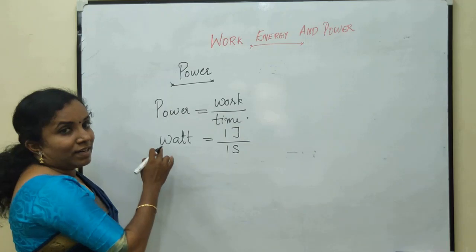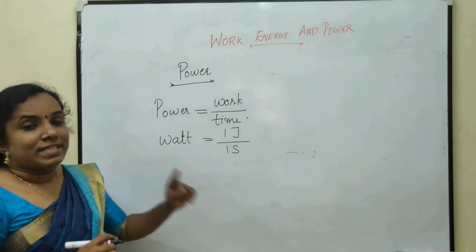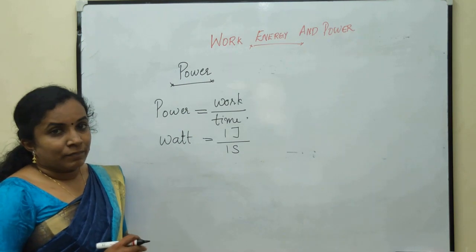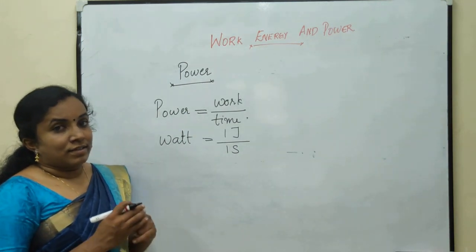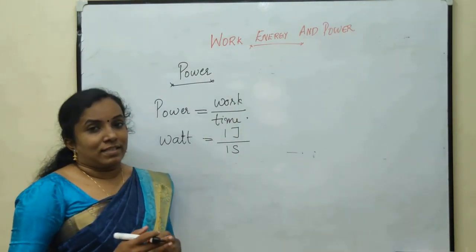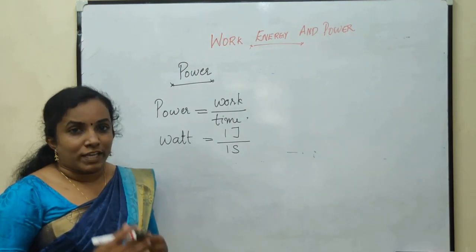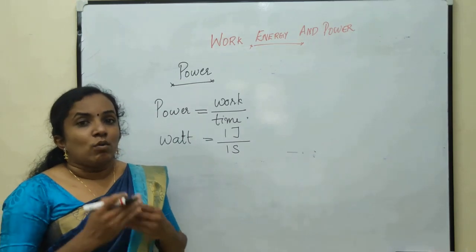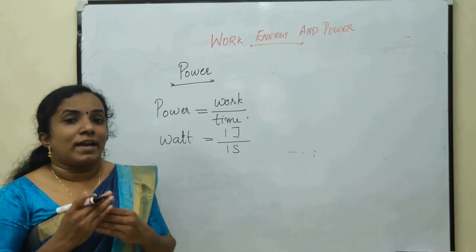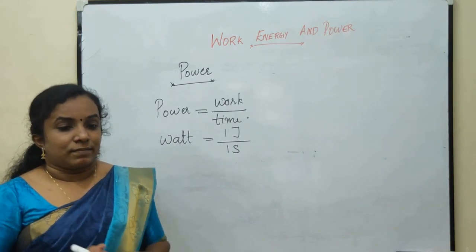So, unit of power is watt, which is equal to joule per second. 1 watt can be defined as the power spent in doing the work of 1 joule in 1 second, or 1 watt is the power spent by a body if 1 joule work is done in 1 second. Once again, 1 watt is the power spent by a body when 1 joule work is done in 1 second.